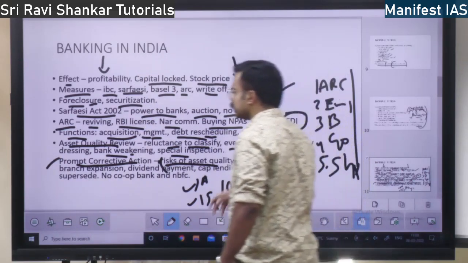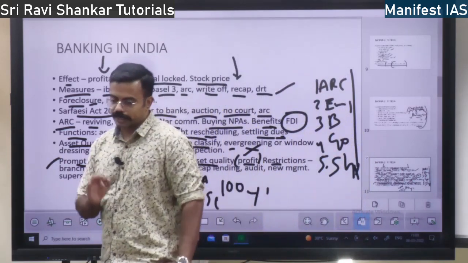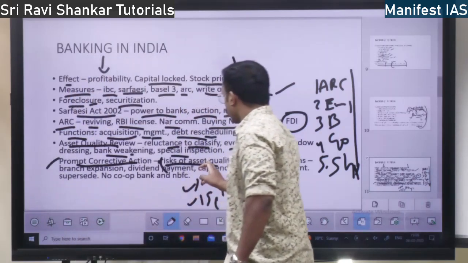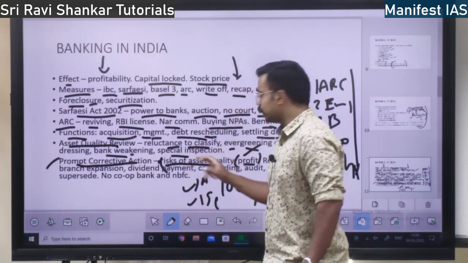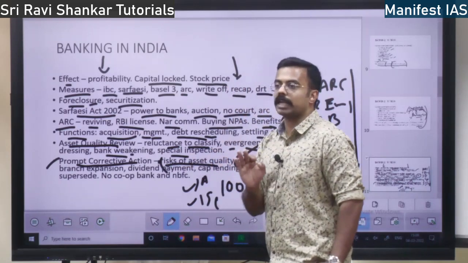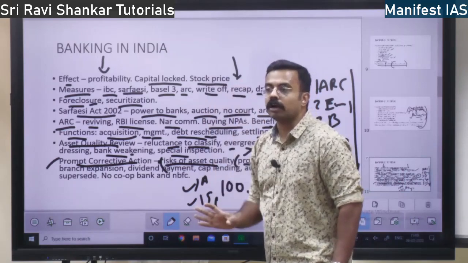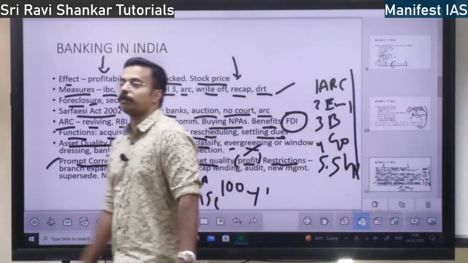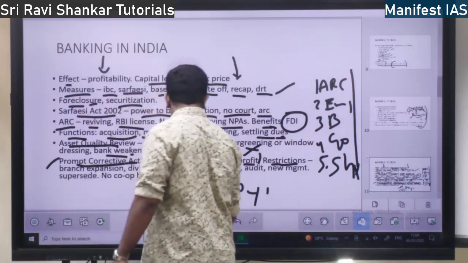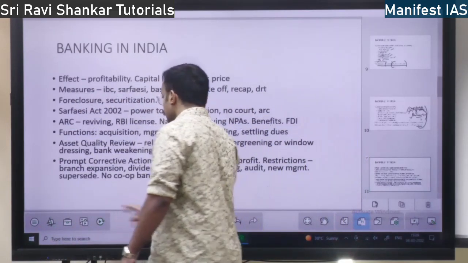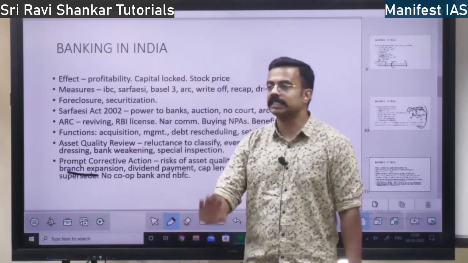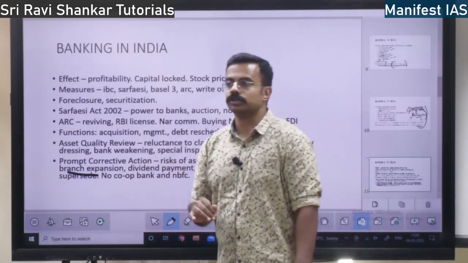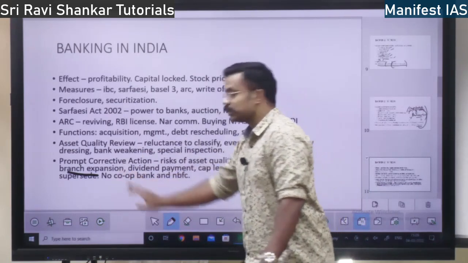Then what are the restrictions? Suppose in prompt corrective action, they first look at the risk of the asset, then look at whether the bank is making profit. If that is not done, there will be a lot of restrictions imposed on the bank. What are the restrictions that are imposed? First, the banks cannot expand. They cannot expand branches. You have lost money already by giving bad loans. So you cannot expand your branches.